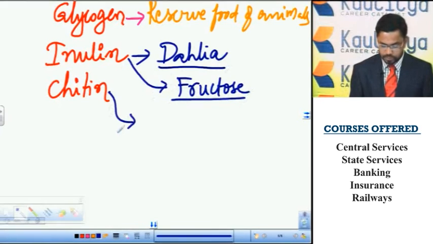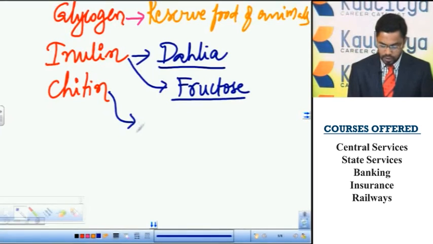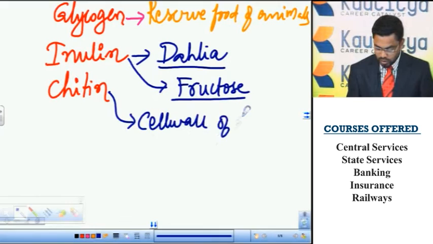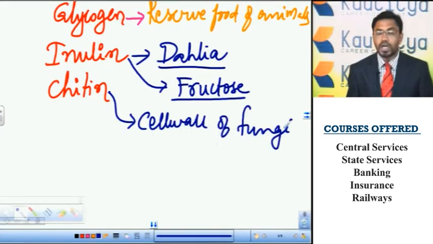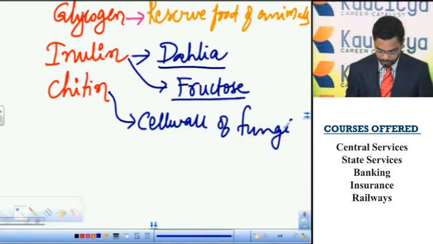And chitin, the chitin is a polysaccharide. It is a component of cell wall of fungus. The cell wall of fungi and the exoskeleton of insects is made up of chitin.